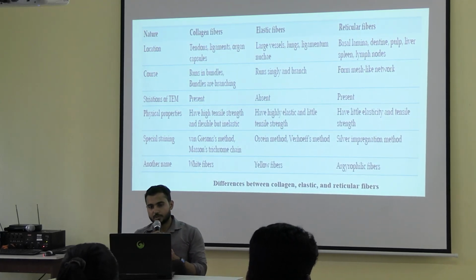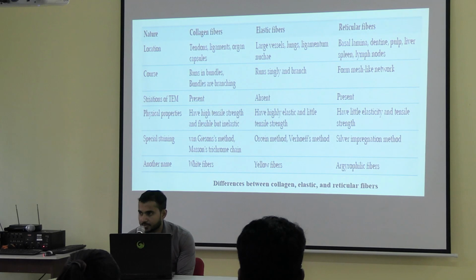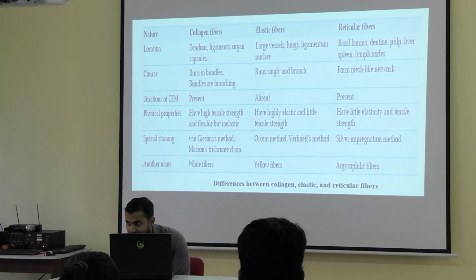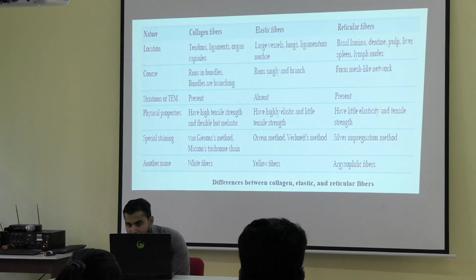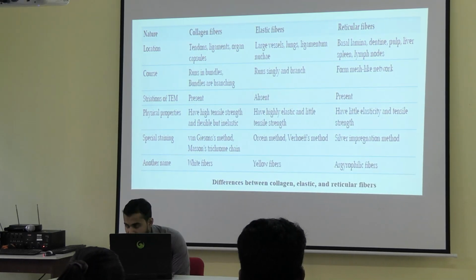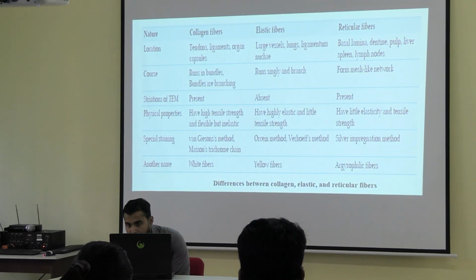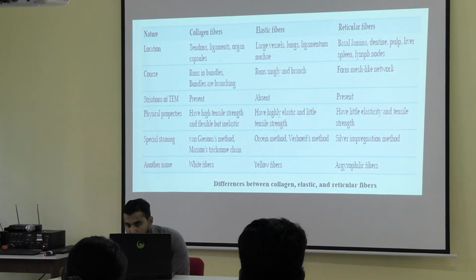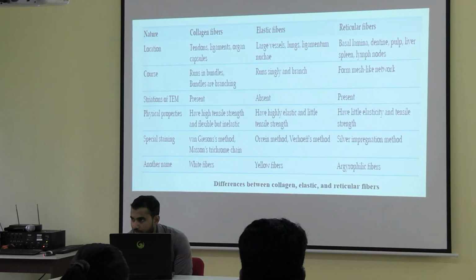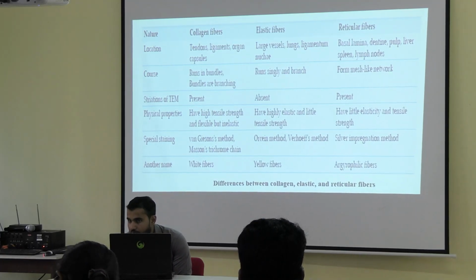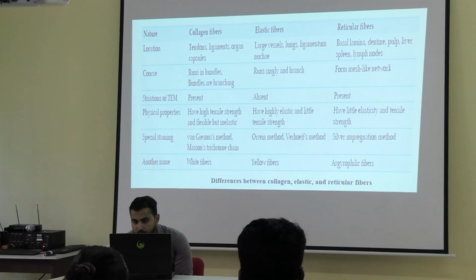Now in the physical property, whenever collagen fibers are present, it will provide tensile strength to the tissue. Okay, and elastic fibers, it is highly elastic. And whenever reticular fibers are there, okay, having little elasticity and tensile strength. So these are some important physical properties provided by the fibers whenever they are present in the particular tissue.